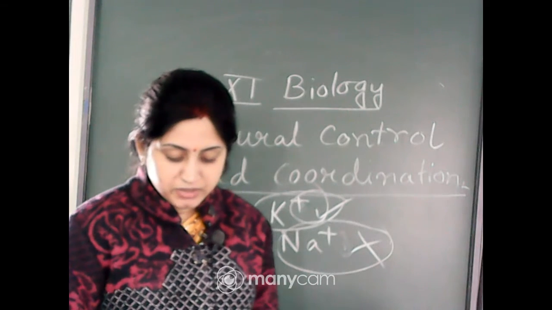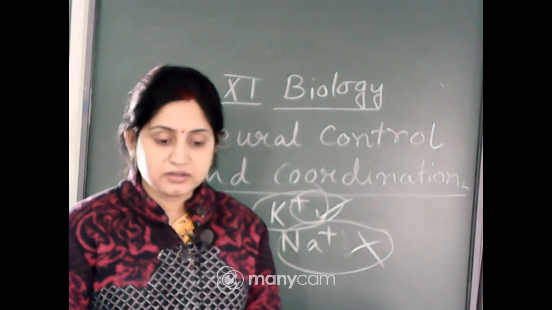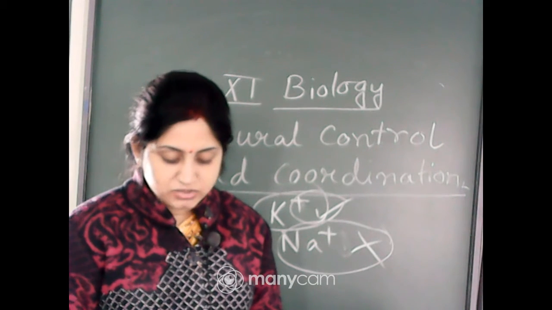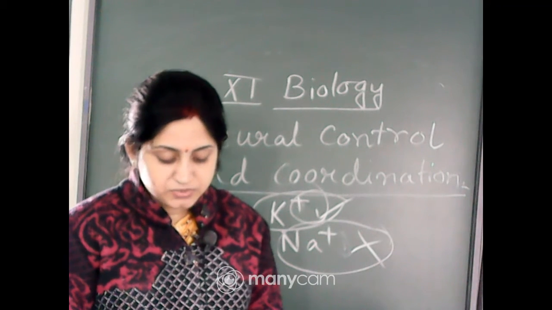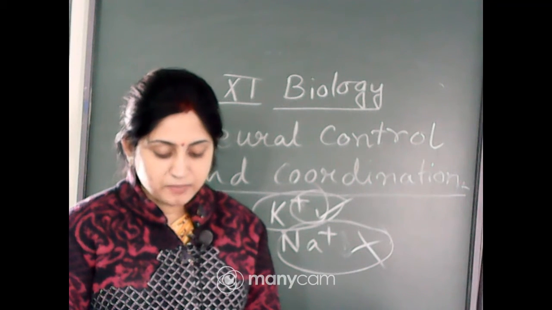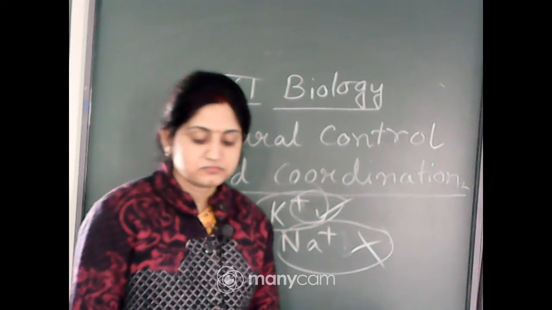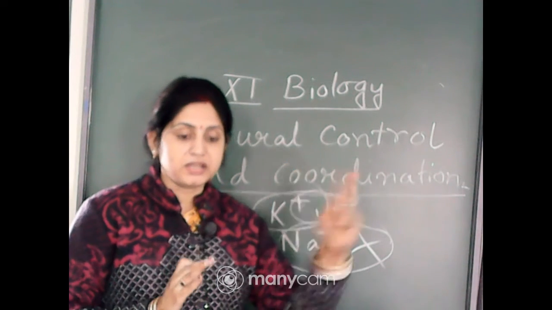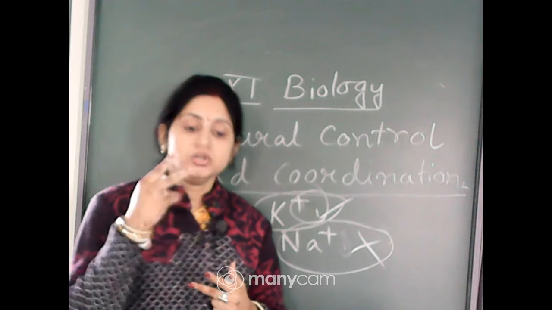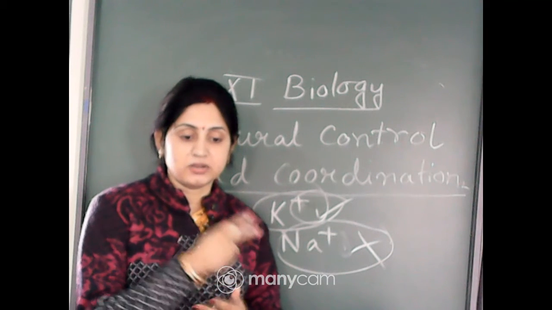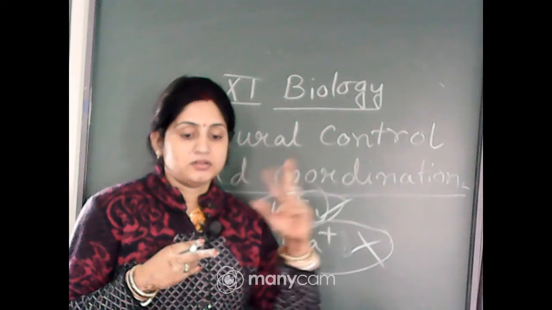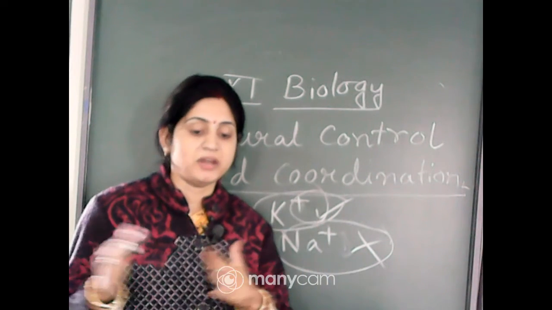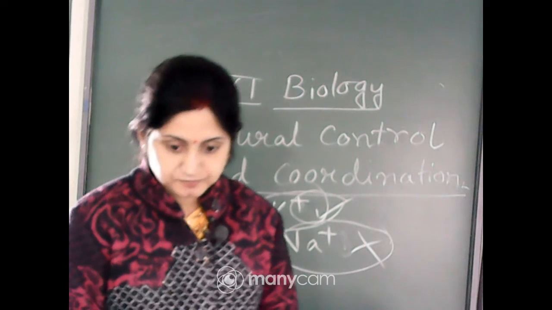The ionic gradients across the resting membrane are maintained by the active transport of ions by the sodium-potassium pump, which transports 3 Na plus outwards for 2 K plus into the cell. So due to this concentration gradient, 3 Na plus go outside the cell and 2 K plus go inside the cell. This is the 3:2 ratio of sodium and potassium ions.